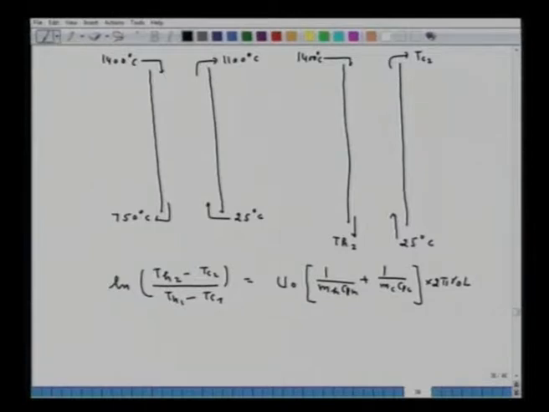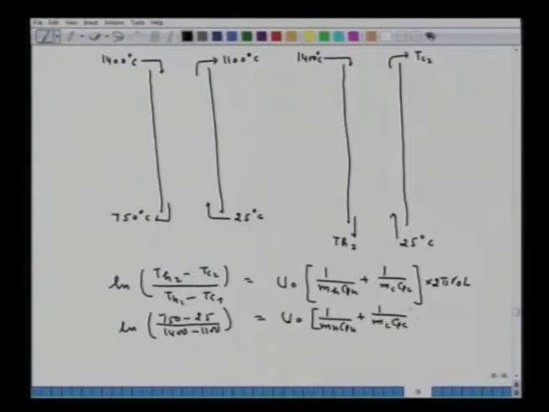So, what do we have to do now? We have to substitute the values here, and because we know them, this is ln (750 minus 25) upon (1400 minus 1100), that is equal to U0 into [1 upon MH CPH plus 1 upon MC CPC] into 2 pi R0 L. So, now we get this value equal to 0.882.